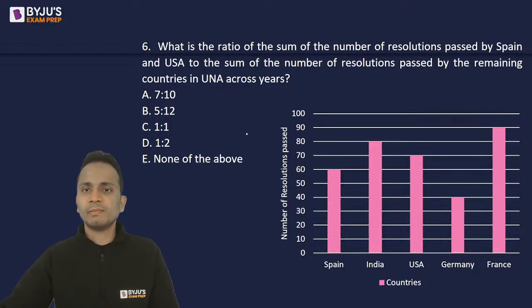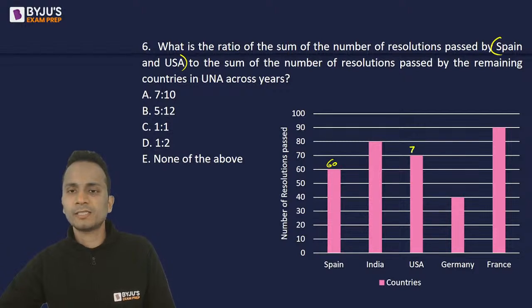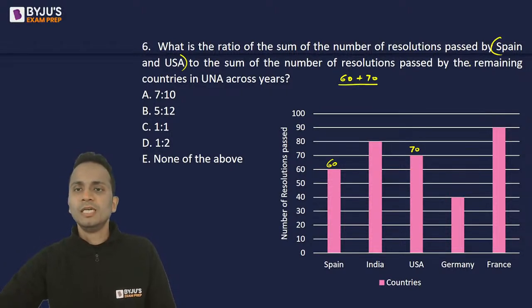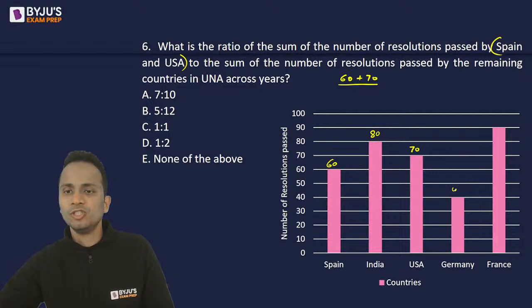And this one is the simple question. Sum of the number of resolutions passed by Spain and USA. Now, Spain is 60, USA is 70. So, 60 plus 70, and its ratio with the sum of the resolutions passed by the remaining countries. Remaining, India is 80, Germany 40, and France 90.